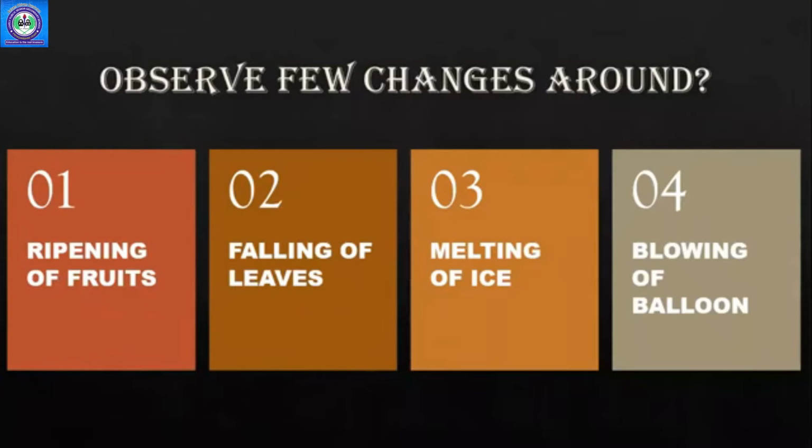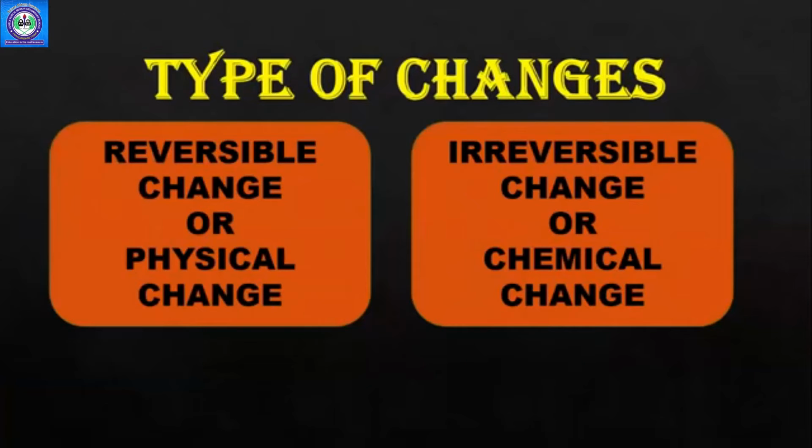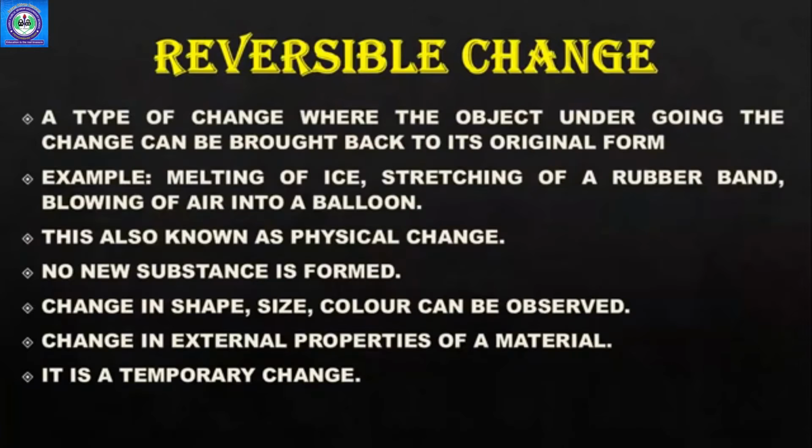You will observe a few changes around you, like ripening of fruits, falling of trees, melting of ice, blowing of a balloon. There are two types of changes: reversible change or physical change, and irreversible change or chemical change. So we are going to study in detail about these types of changes.